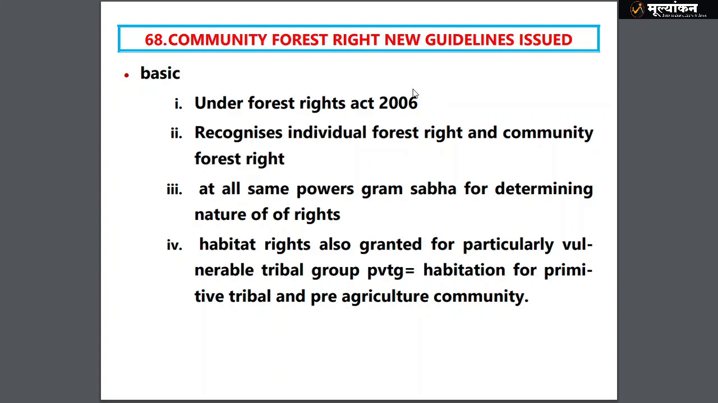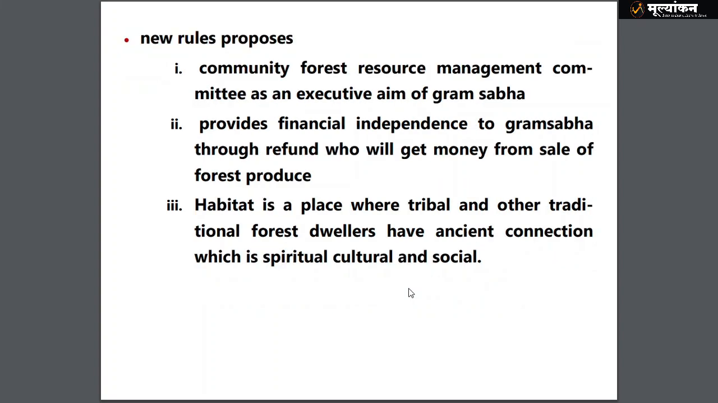Then we have Community Forest Rights, that is the Forest Rights Act, again in the news. It is a 2006 Act that recognizes individual rights as well as community forest rights. All powers are given to the Gram Sabha for determining the nature of rights. Habitat rights are also provided for Particularly Vulnerable Tribal Groups, that is PVTGs, 75 in total, for primitive tribal groups and pre-agricultural communities.